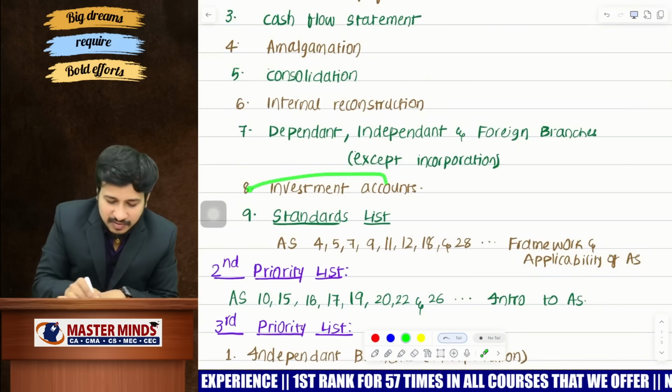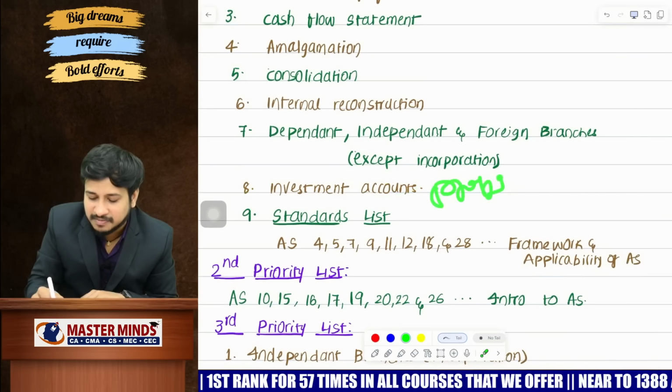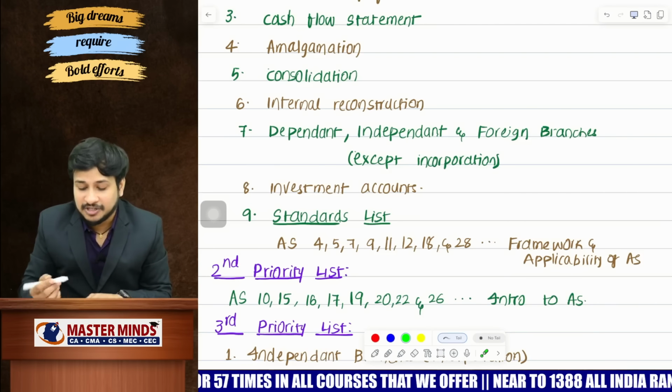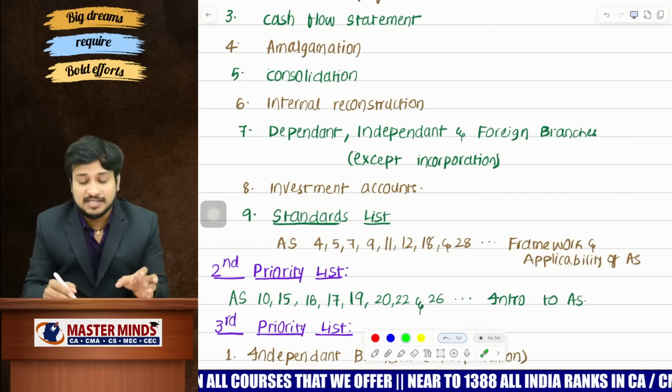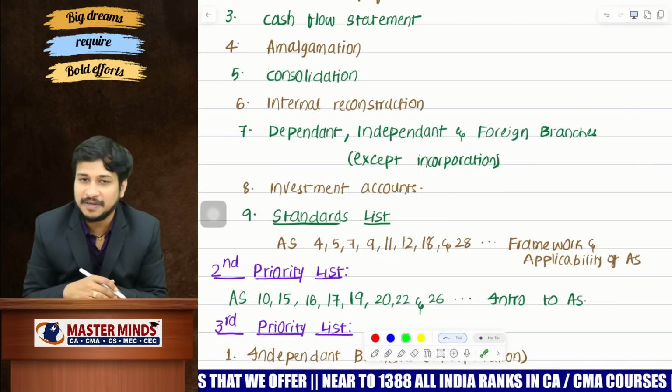And coming to the next one, investment accounts. This time we are expecting a problem on investment accounts of 4 to 7 marks. And remember, my dear children, this chapter has such potential that even an examiner can test 14 marks from this chapter. So be careful.